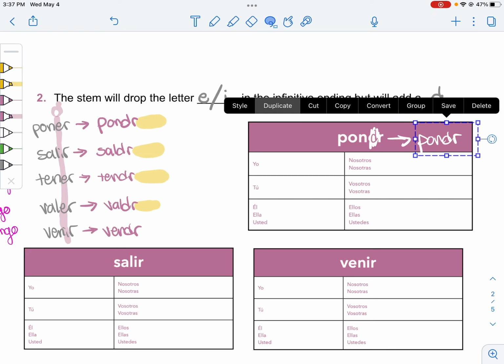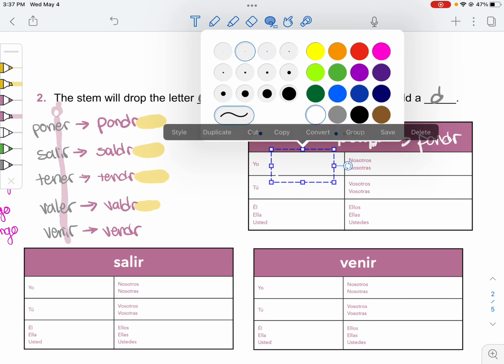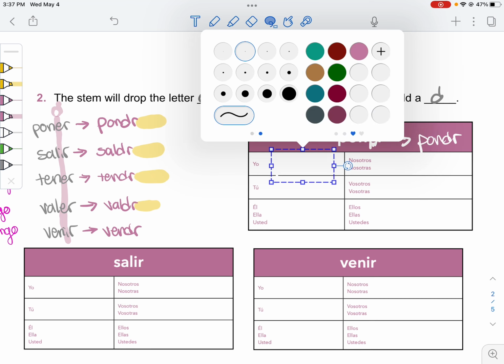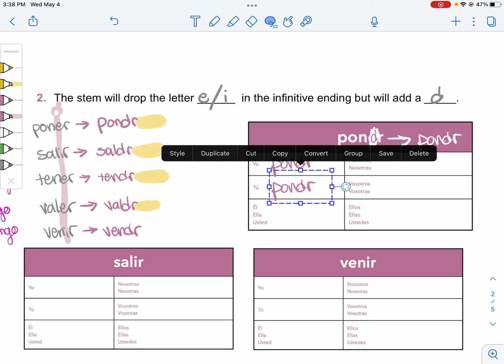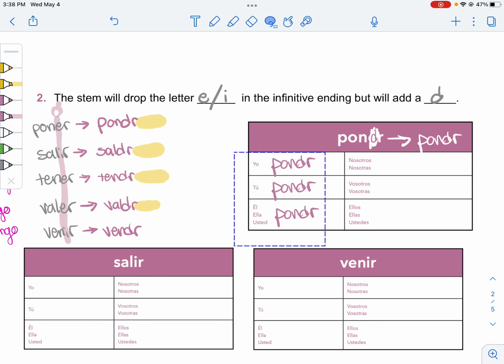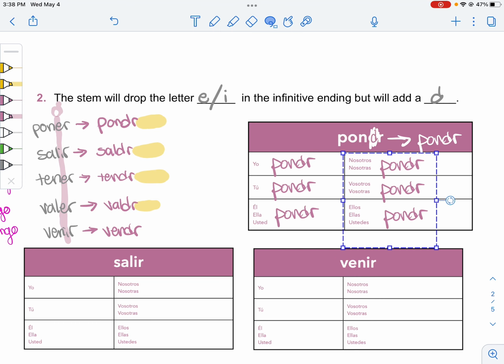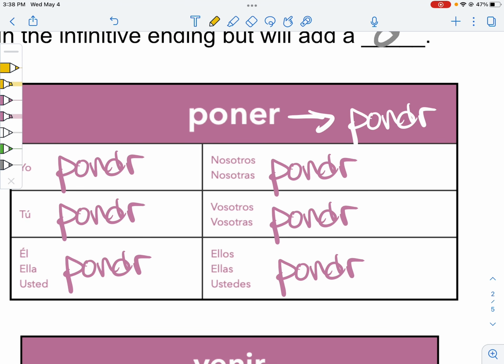So I'm going to take my pondr, put it in front of all of my people, and then add my endings. So I will put, pondré. You will put, pondrás. He will put, pondrá. We will put, pondremos. Y'all will put, pondréis. And they will put, pondrán.